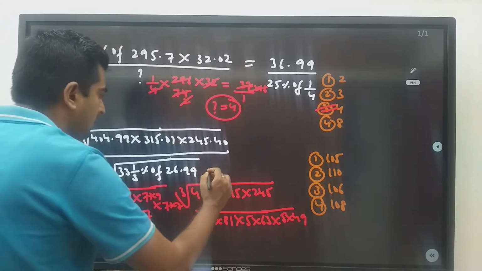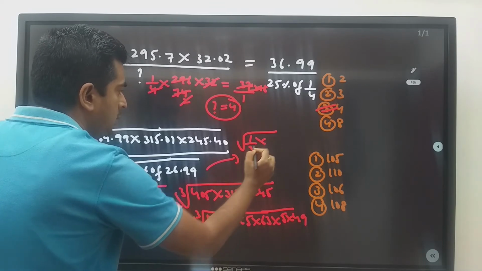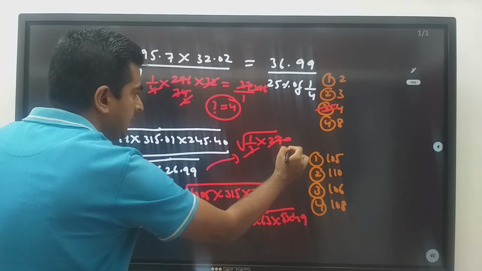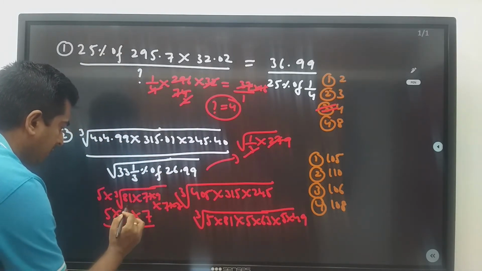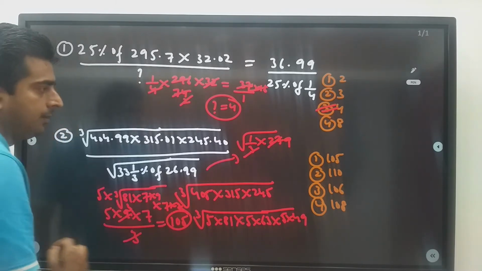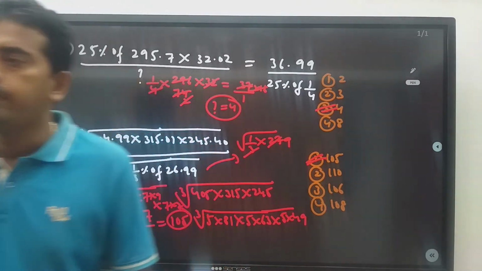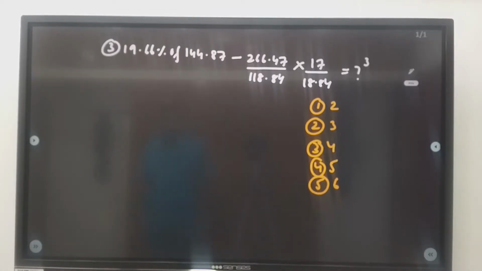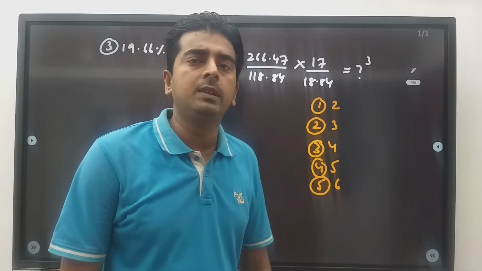What is the fraction value of 33 1/3%? 1 by 3 into 26.99 is nothing but 27. This is 9. Square root of 9 is 3. So what is my answer? 5 3s are 15, 15 7s are 105, which is nothing but the first option. So I hope you are clear with the second question. Now we will see the third one.